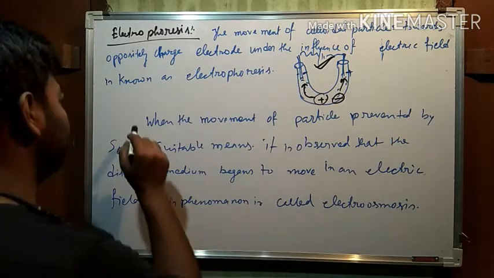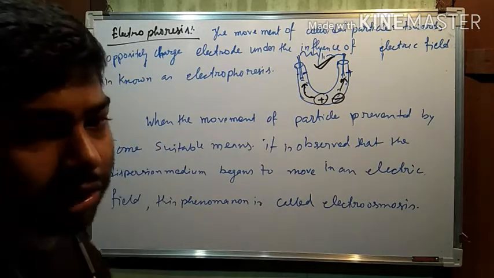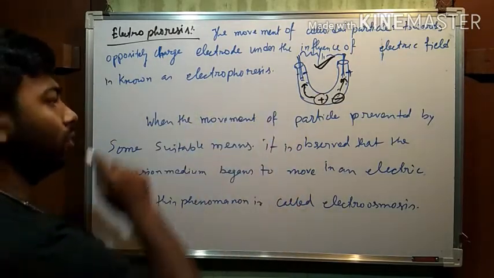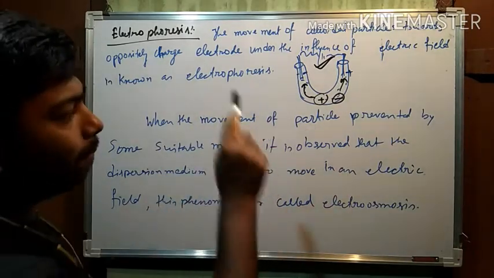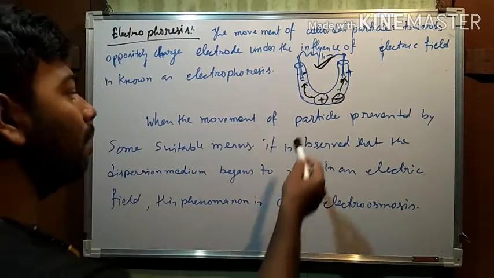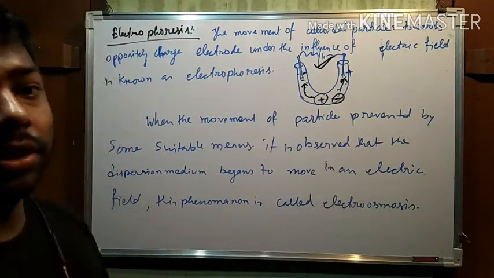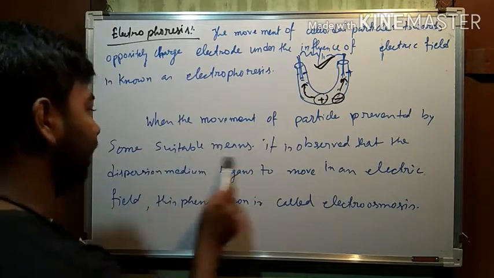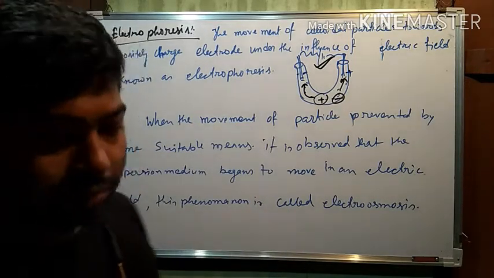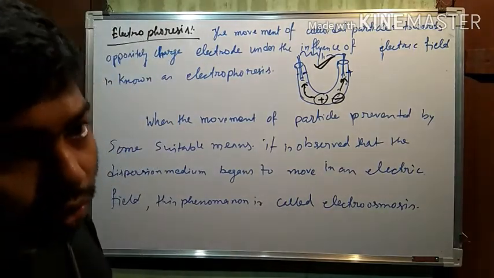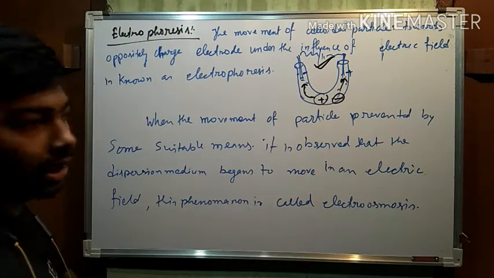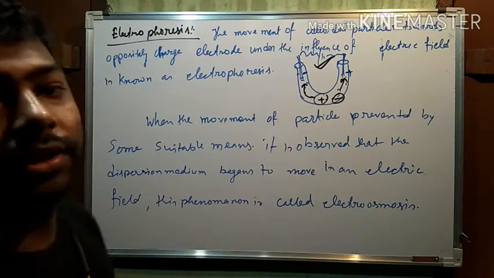Now here's another phenomenon which is known as electroosmosis. It is simply the opposite of electrophoresis, when the movement of particles is prevented by any kind of means. When the particle movement is somehow prevented, then it is observed that the dispersion medium begins to move towards the electric field.